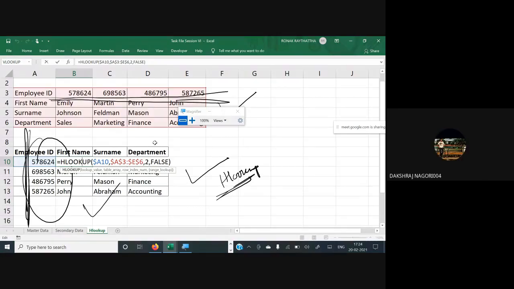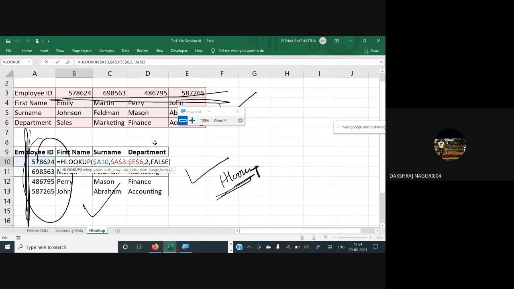So 4. Daksh, the answer is 4. Now you have got why the answer is 4, or should I explain that? No sir, I got it. Can you explain to me how you got it? Why have we written 4 there in the department?